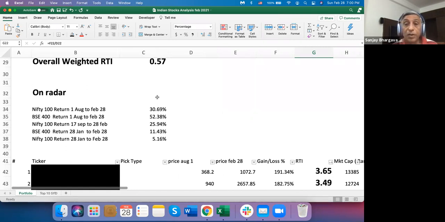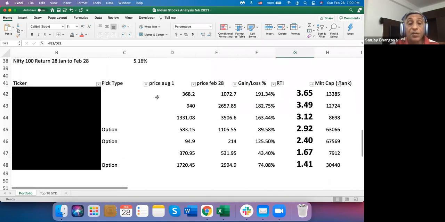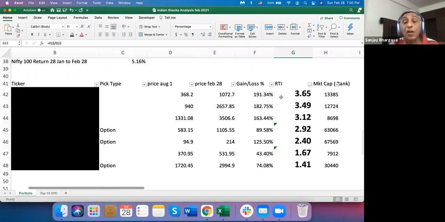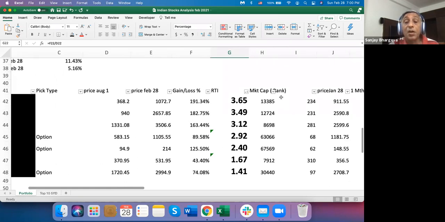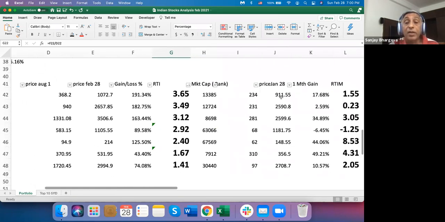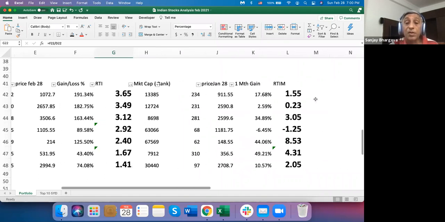So again I do the same kind of analysis. I see the price as on August 1, the price on February 28th, the gain or loss, how that has been relative to the index, the market cap, its rank, then the price on January 28th, the 1 month gain, and the rank.